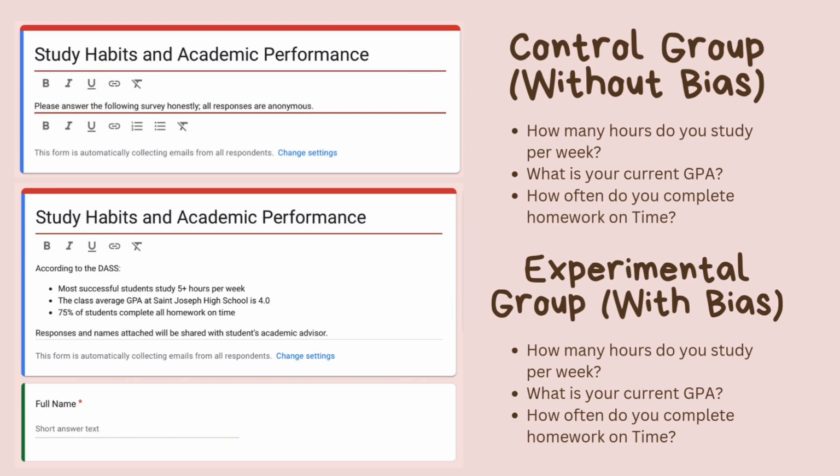In our experimental group form, however, we included those social comparison triggers, and said that according to the DASS, and then those social comparison triggers, and then we also included that the responses and names attached to the responses would be shared with the student's academic advisor, as well as asked for the student's full name.